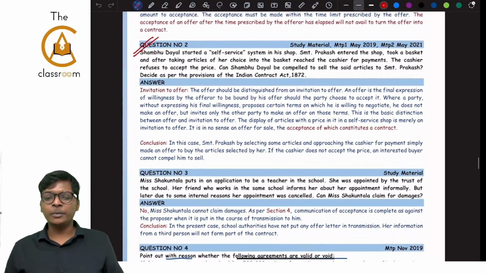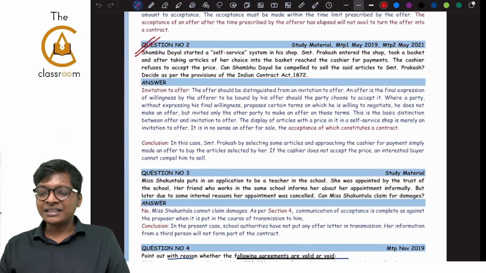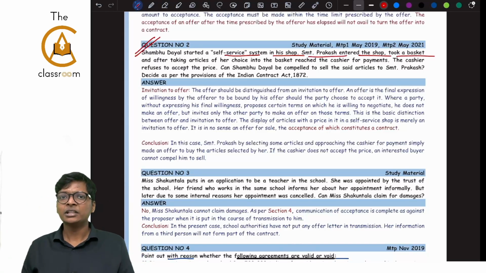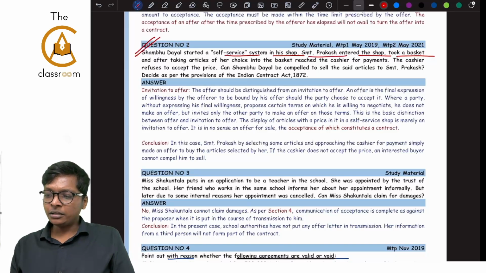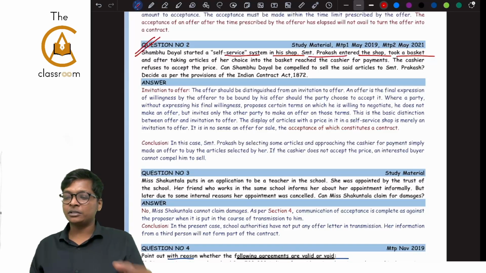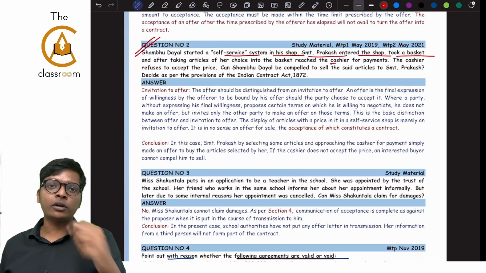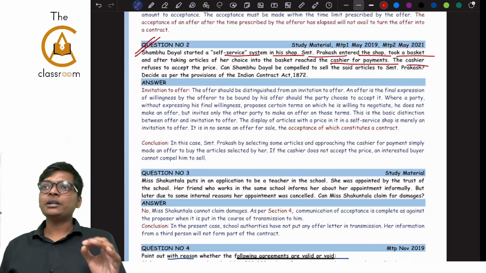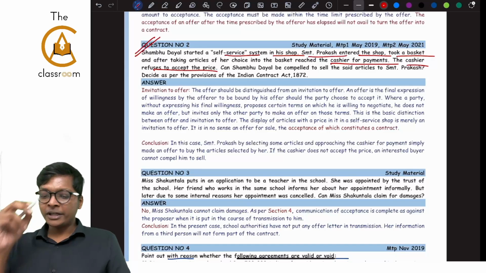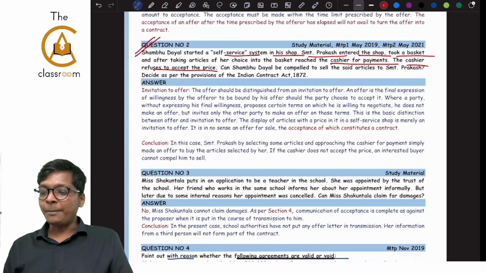We are now in question number 2. Shambhu Dayal started a self-service in his shop. Srimati Prakash entered the shop, took a basket, and after taking articles of her choice, she finished her shopping. She went to the cashier for payment. The cashier refuses to accept the price. Can Shambhu Dayal be compelled to sell the articles to Srimati Prakash?